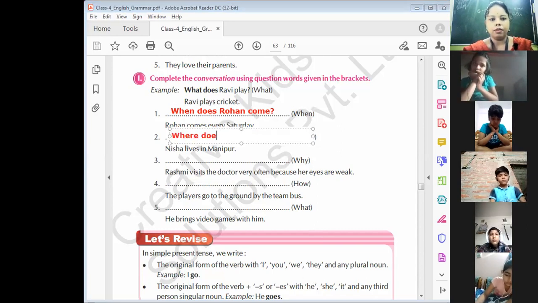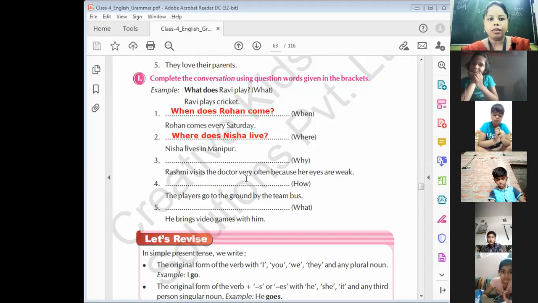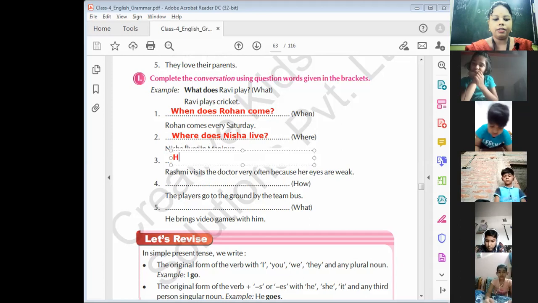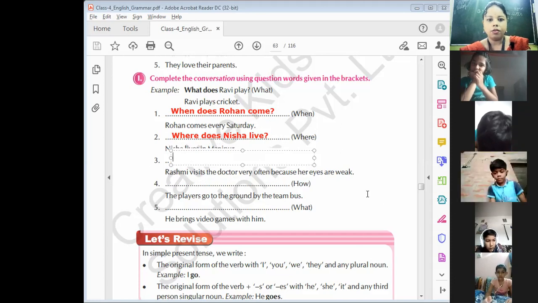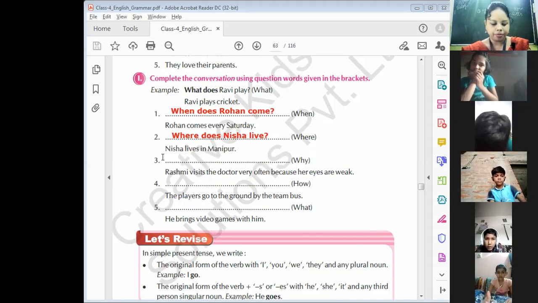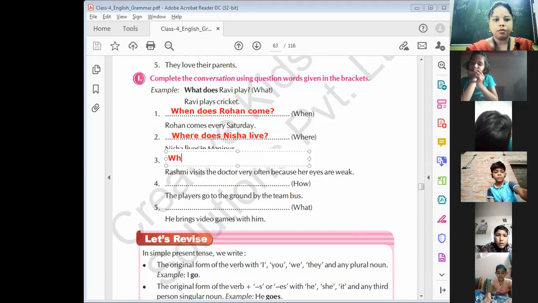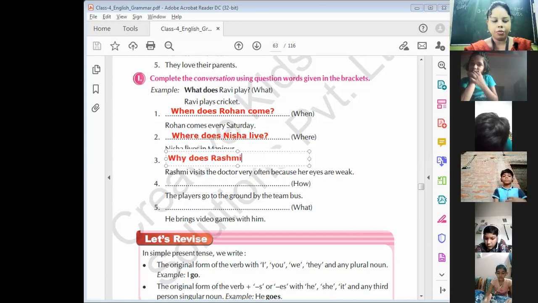Where does Nisha live? Rashmi visits the doctor very often because her eyes are weak. Answer is, why does Rashmi visit the doctor?